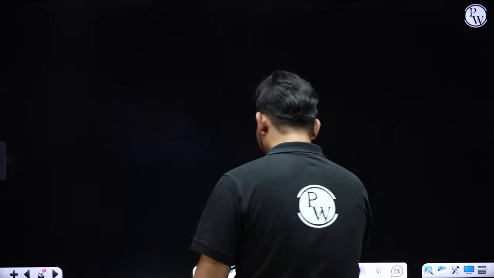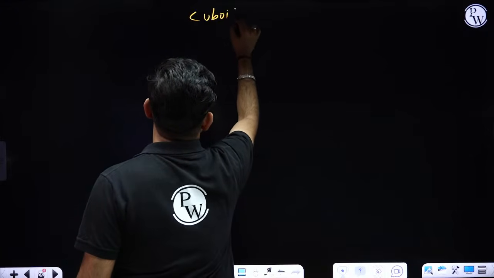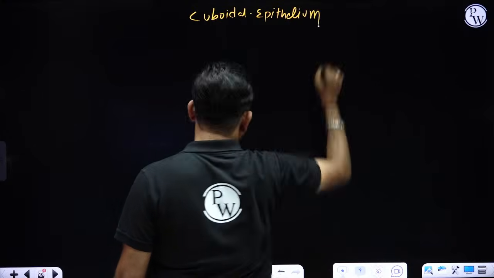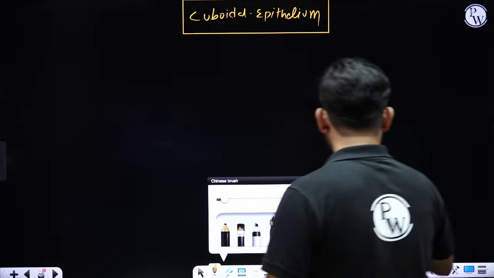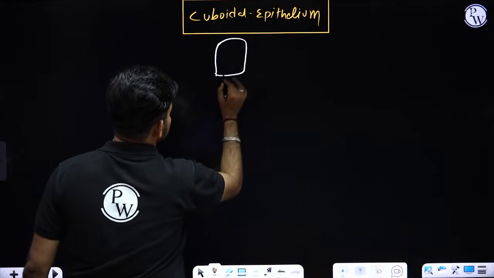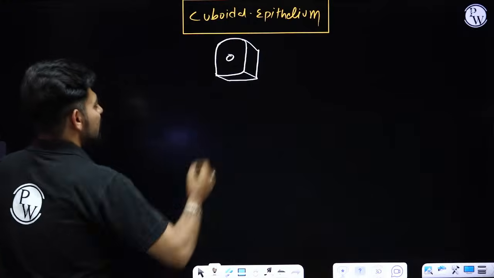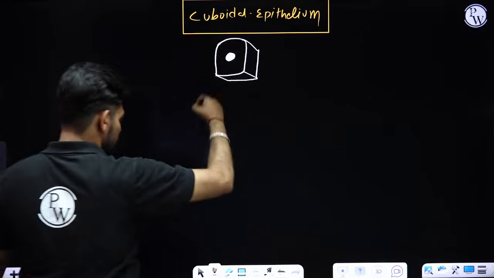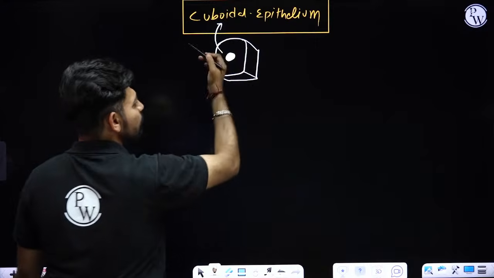So we are done with squamous epithelium. Now we'll move forward to cuboidal epithelium, the second kind of simple epithelium. Why is it named cuboidal? Because the cells of this tissue are cube shaped. They are made up of cube shaped cells. That's why we call them cuboidal epithelium. So this shape is a cube shaped cell, right?